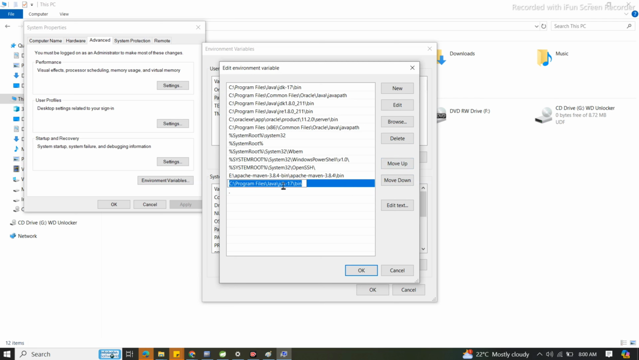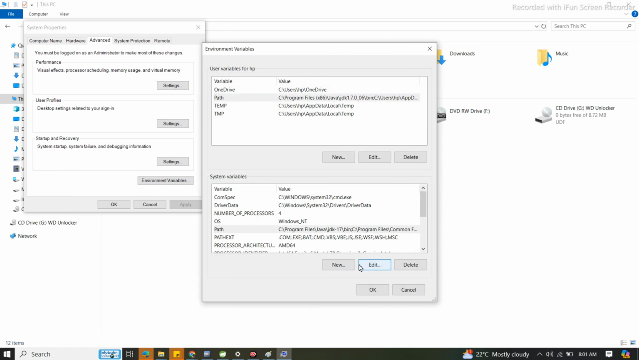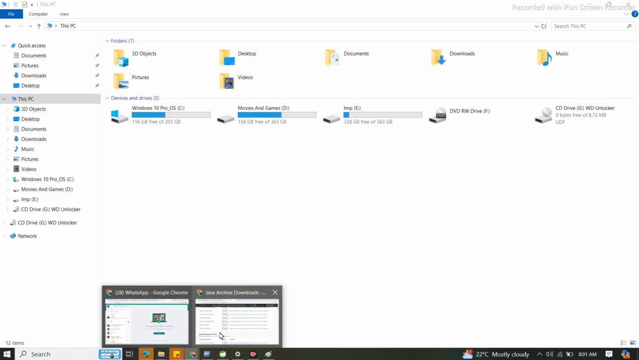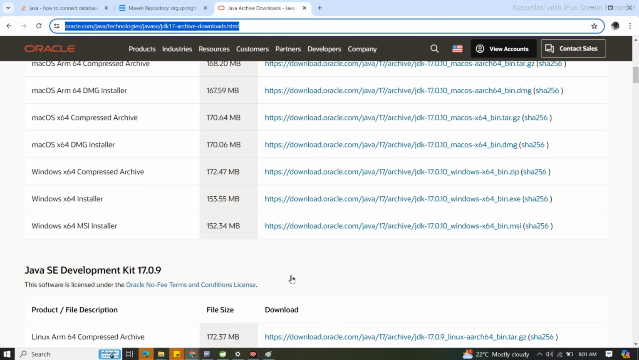Simply move up all these entries. Just click on Move Up, and it will move one by one. So at the top you can find my Java 17 bin path. Understood or not? Now nothing else to do, just click OK, OK, OK, that's it. You also need to do it like this. First we download the applications by entering this site.